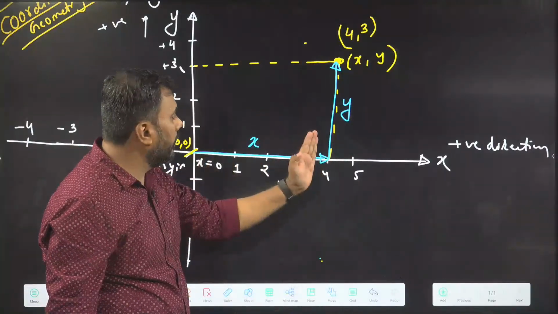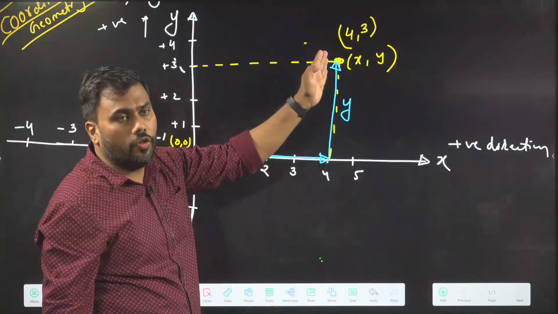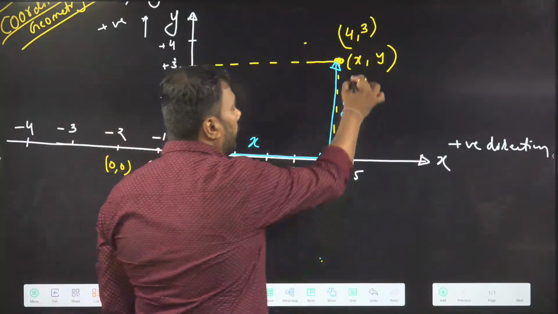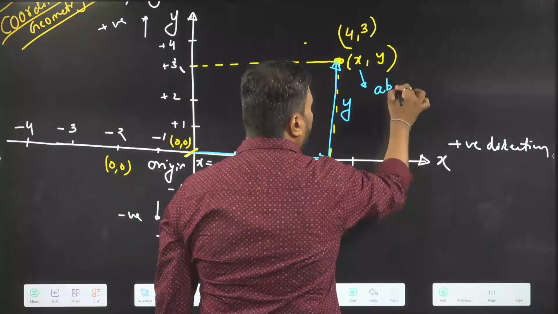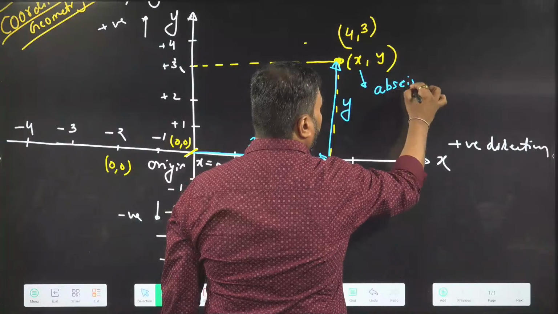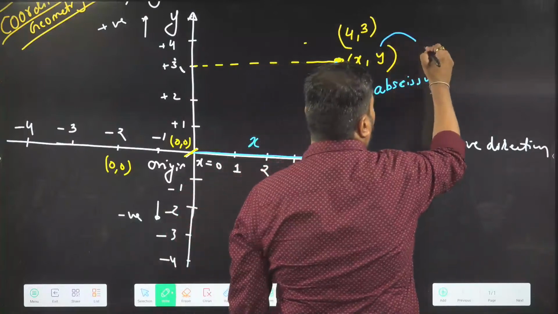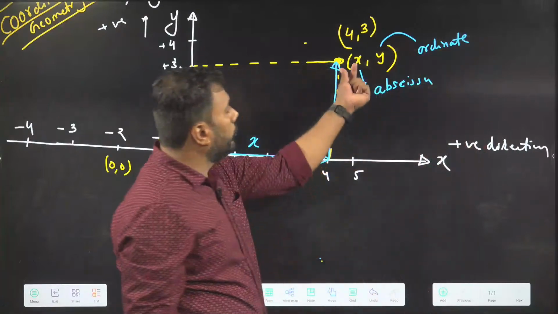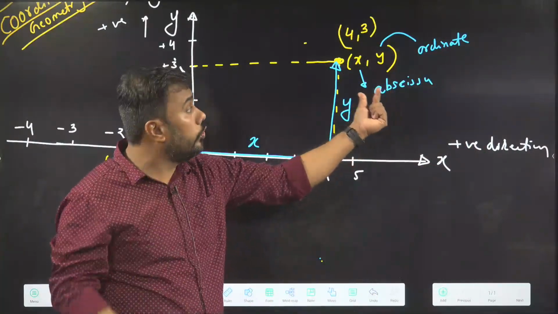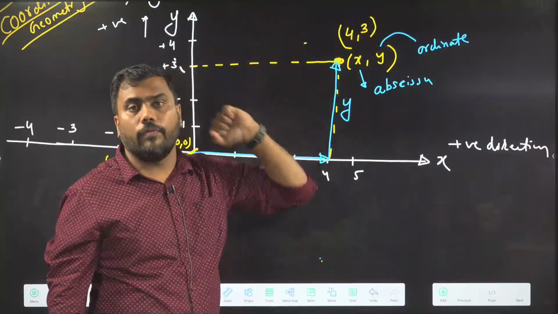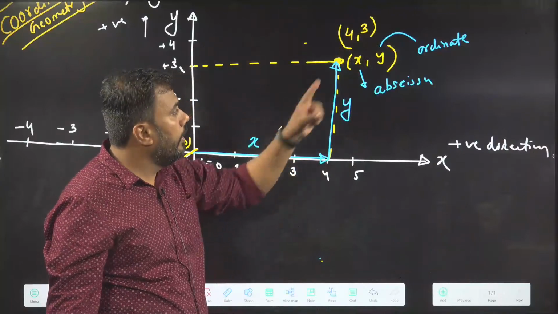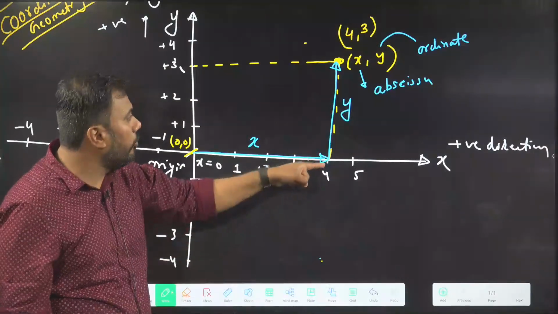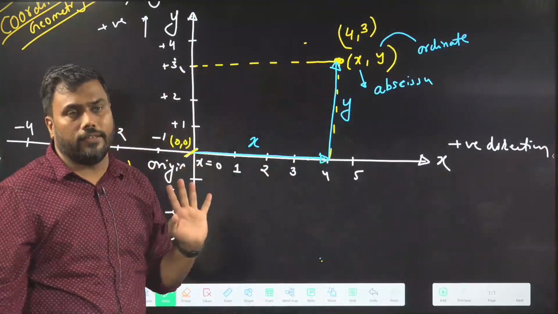So if I travel some distance along x, then some distance along y, I will reach a point that is called (x, y). Here, the x is also called abscissa, and y is also called ordinate. The x coordinate of a point is also called abscissa, and the y coordinate of a point is called ordinate. The x coordinate is the distance of the point along the x-axis, and the y coordinate is the distance of the point parallel to the y-axis.